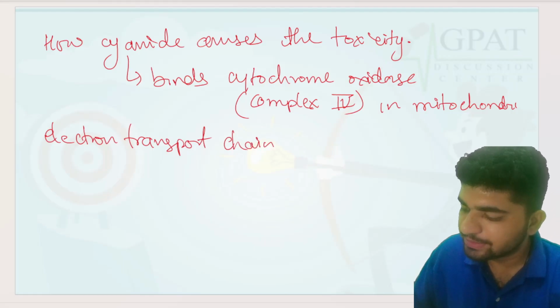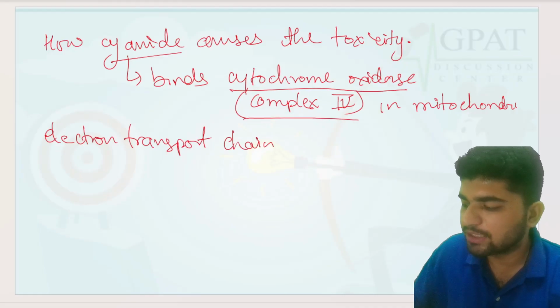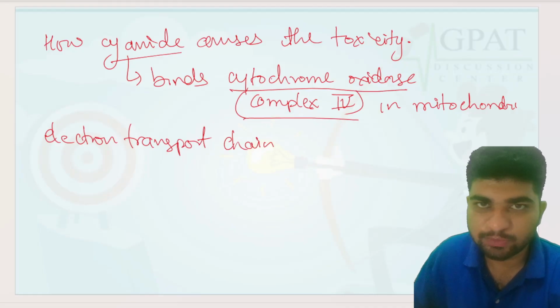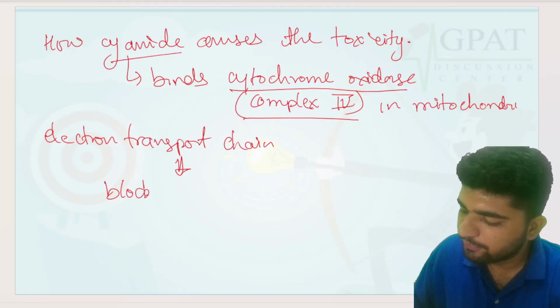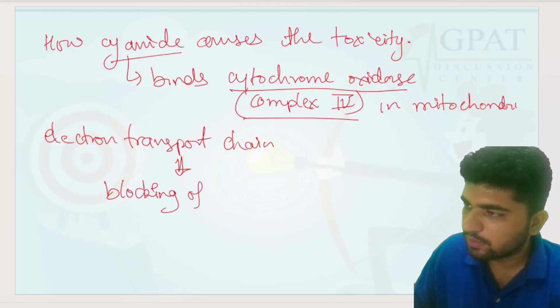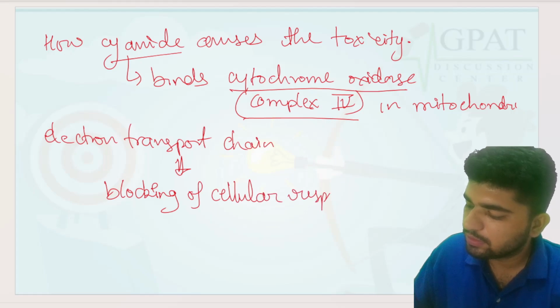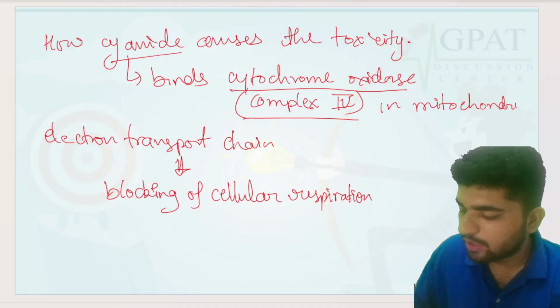When cyanide binds with cytochrome oxidase, which is complex 4 in the mitochondrial electron transport chain, it causes the blocking of cellular respiration. And what will happen after that?